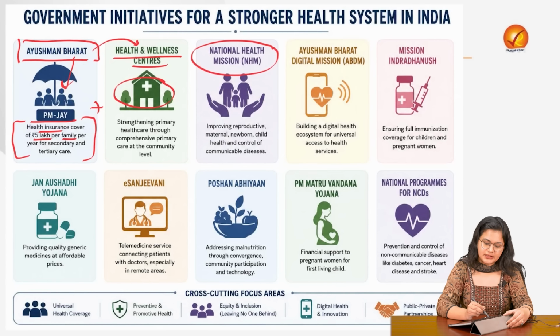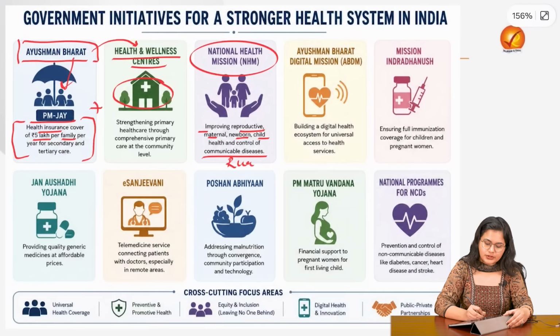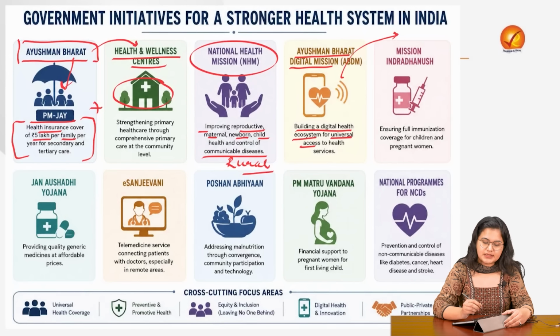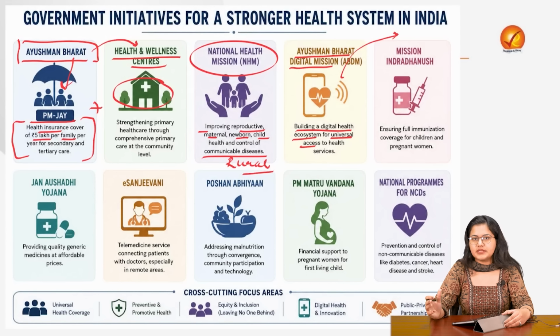Now coming to the National Health Mission, herein we are focusing on improving the reproductive, maternal, newborn, child health, and also on the non-communicable diseases, with a special focus on the rural areas again. Then coming to the Ayushman Bharat Digital Mission, wherein we are building a digital health ecosystem for universal access, because digital space is something that is accessible at all times by everyone. Therefore, to reach the people who have still been left untouched by all of these schemes, we are planning to reach them through this mission.